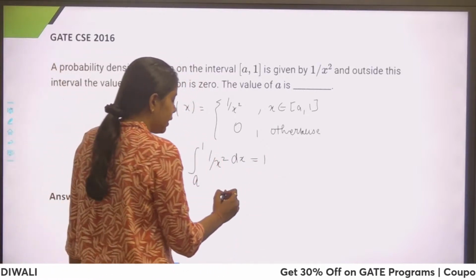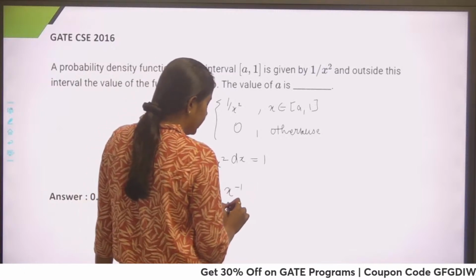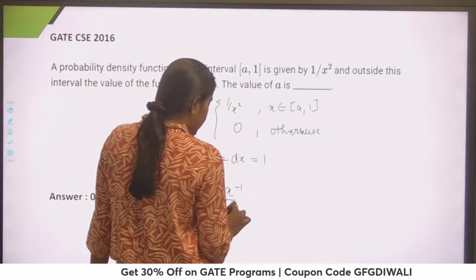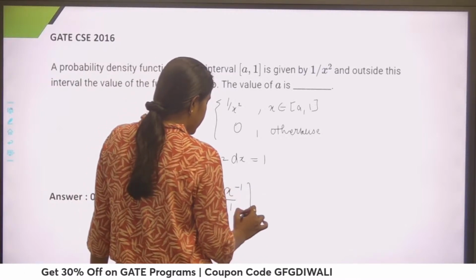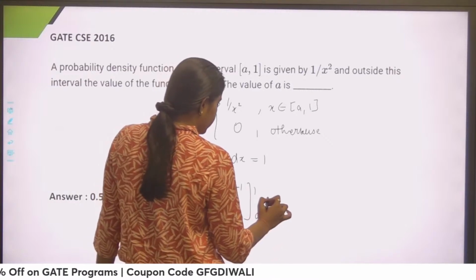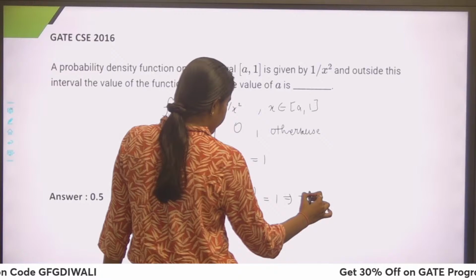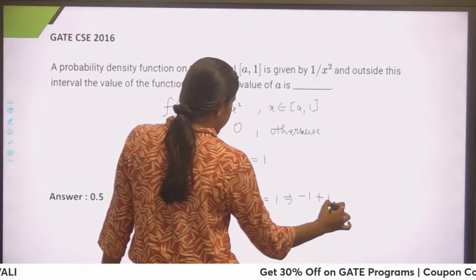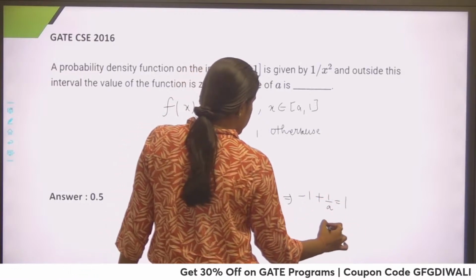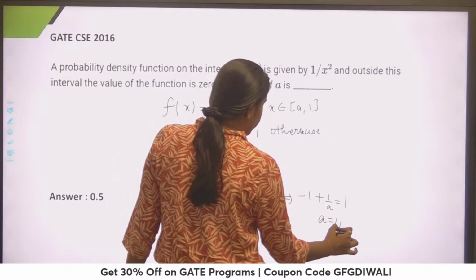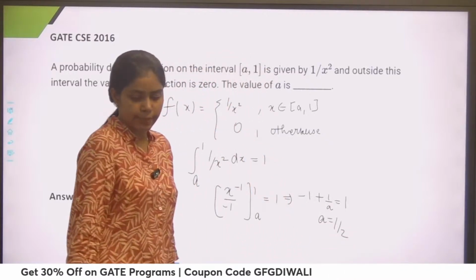Now let's solve it. X to the power minus 2 plus 1 integration is x to the power minus 1 upon minus 1, and the limit goes from a to 1. So it would become minus 1 plus 1 by a equals to 1. So a equals to 1 by 2. Right? So this is my answer.